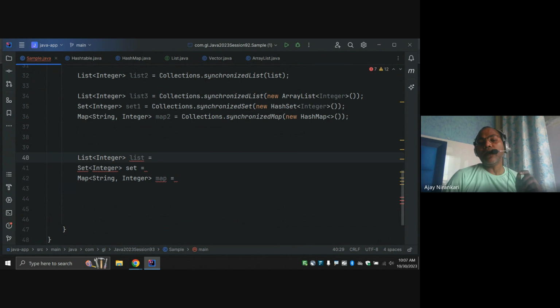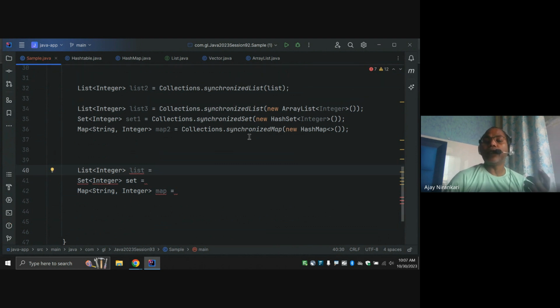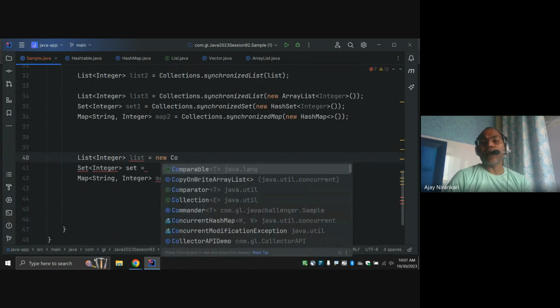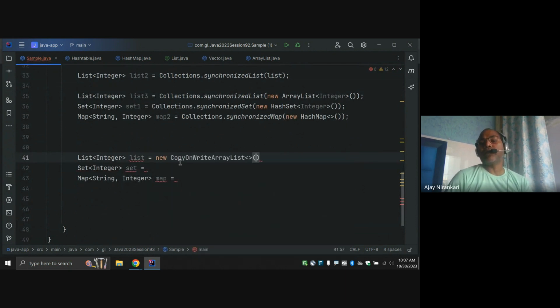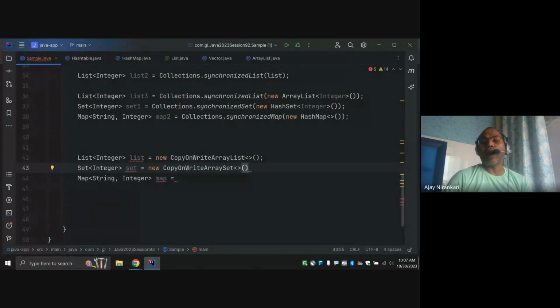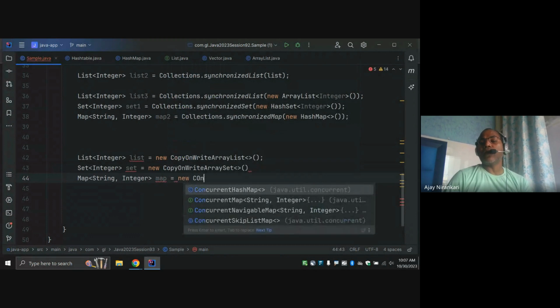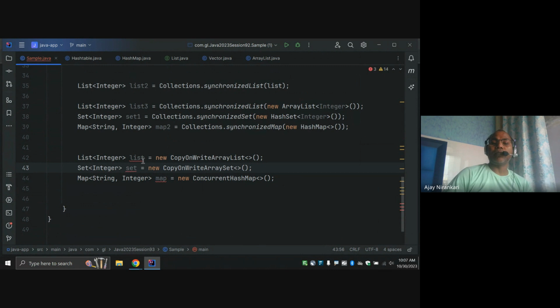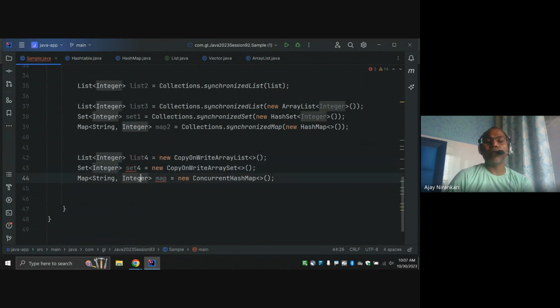So the List interface can be implemented by Vector. Similarly, there is a new class known as CopyOnWriteArrayList, and this is a thread safe collection by default. It means multiple threads can work here, there is no problem, all work fine. Similarly, for set there is a new CopyOnWriteArraySet, and for map, a new ConcurrentHashMap. So these are the new implementations.